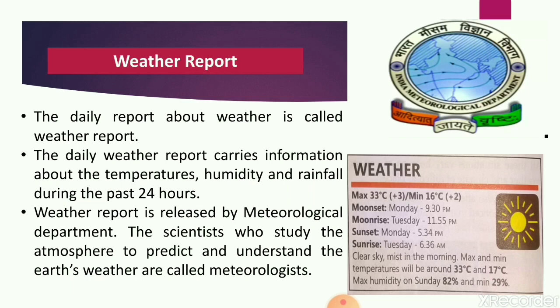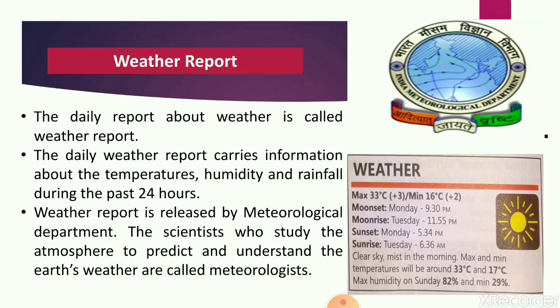You can get the weather report from a newspaper, and you can also get it from television and radio. The daily weather report carries information about everything: temperature, humidity, and rainfall during the past 24 hours. It also gives the timing of sunrise and sunset. As you can see in this report, you can get the timing of moonrise and moonset also. That is why it helps us plan all our daily life activities accordingly.